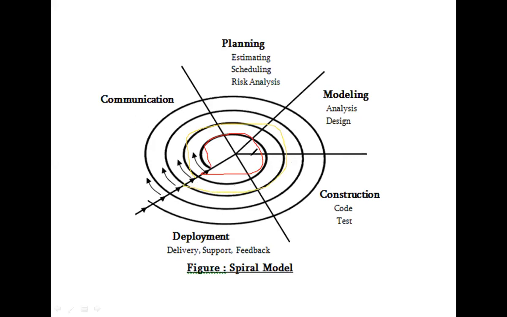This is one phase, this is another phase, and so on. The project developer will choose the number of phases. How many spirals we need, the project manager or project developer will decide depending upon the project.